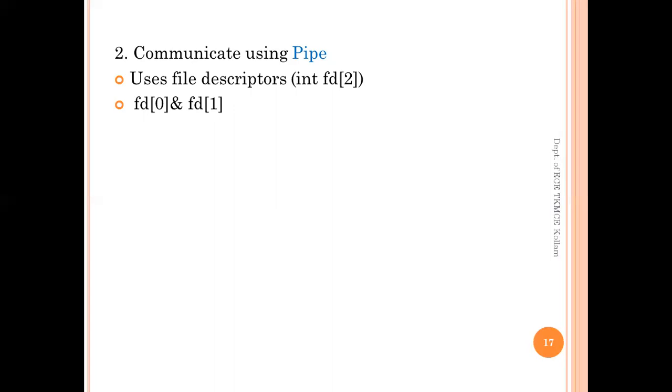One for writing by process 1 or the parent process, and the other for writing by the child process. The nature of writing and reading is FIFO, first in first out. The very important thing, as we had already discussed, is that if you want to use a pipe, then it should be supported by the operating system.